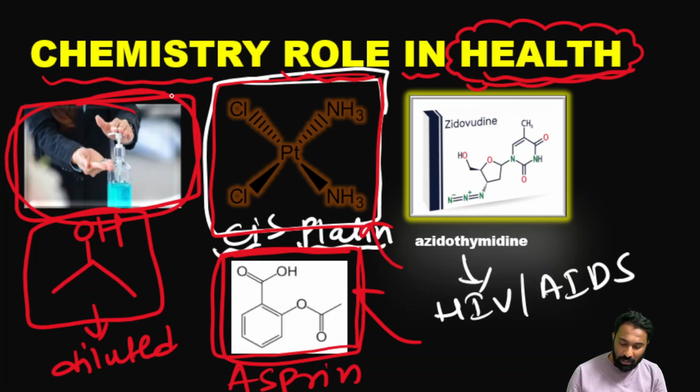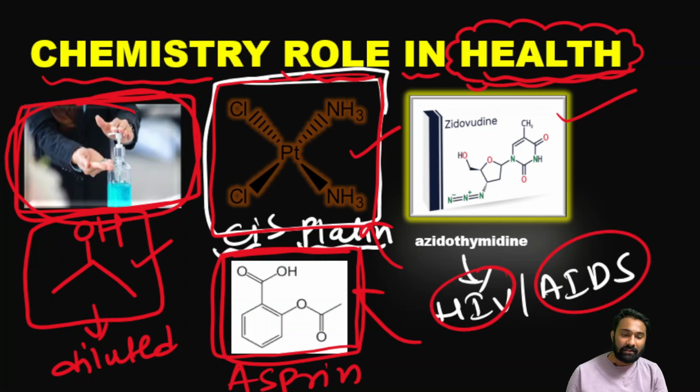See how chemistry has played a very crucial role in the corona time. Now it is playing a very crucial role in cancer, and at the same time it is playing a crucial role in very serious diseases, that is HIV and AIDS. And the next one is aspirin, that we are going to see in general. Okay. Next,